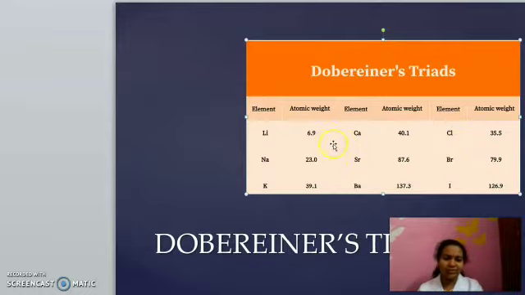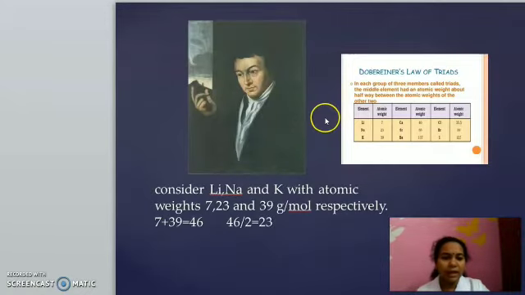Can you identify any similarity or find any relation between the atomic weights of lithium, sodium, potassium? There are some similarities. He classified elements by the property of atomic weight. That is, each group has 3 members, called triads. In each group there are 3 elements, so it is known as triads.